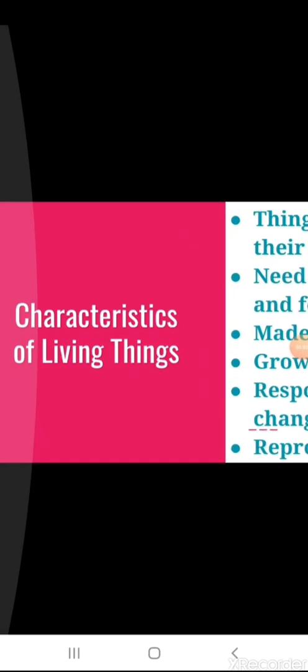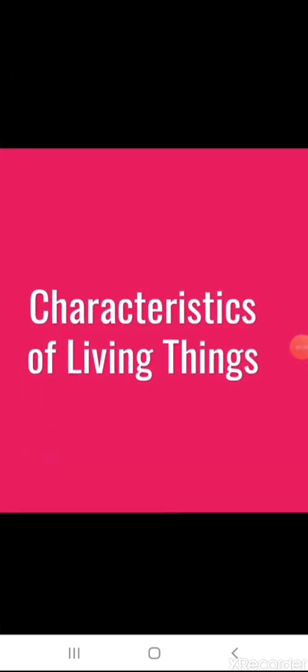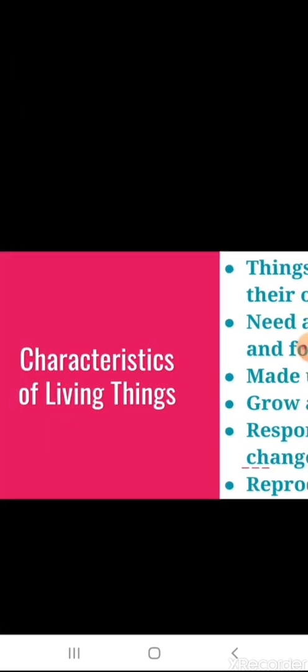Have you all got it? Yes, children. Now we have certain characteristics of living things. Obviously everything has characteristics, but as this is the living things chapter, we have to study characteristics of living things.